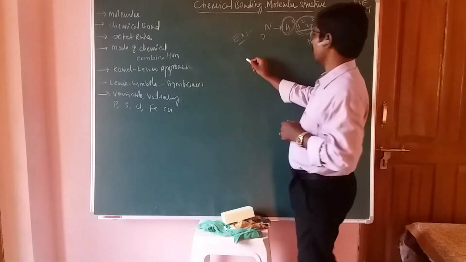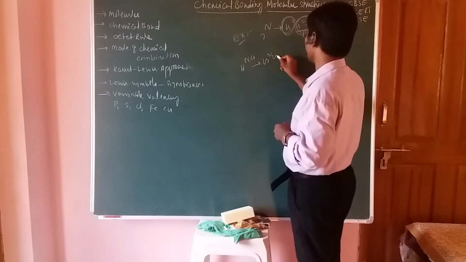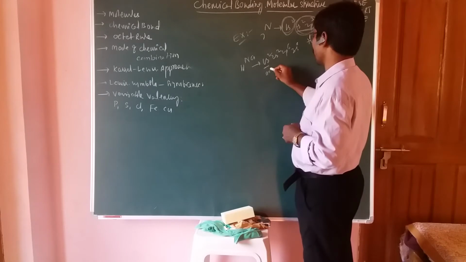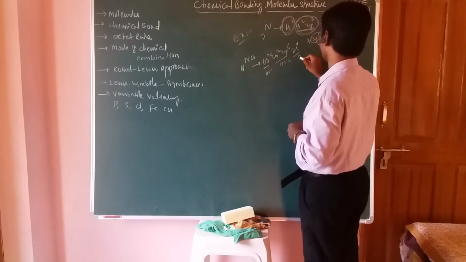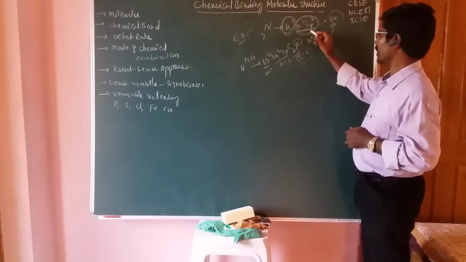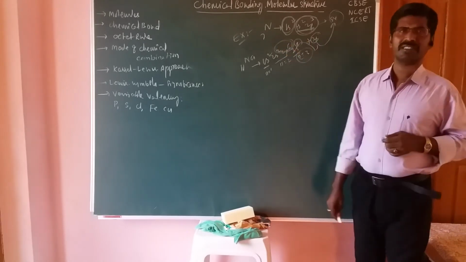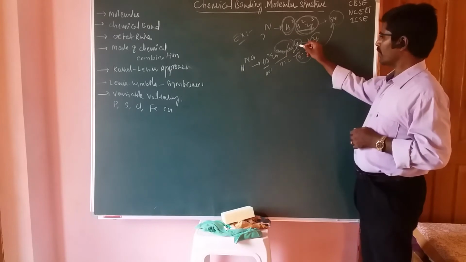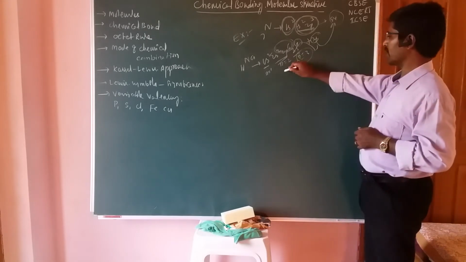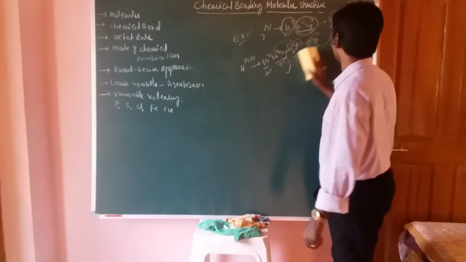For example, take the Na atom, atomic number 11. Here 1s2, 2s2, 2p6 and 3s1. This is the n equal to 1 level, this is the n equal to 2 level and this is the n equal to 3 level. Okay students, in the case of n equal to 3, it has only one electron. If it loses that particular electron, it has the 2s and 2p electrons, that means 10. After losing the one electron, sodium gets 8 electrons in the outermost orbital, so it attains a stable configuration. Okay students, so this is the octet configuration with our illustration.